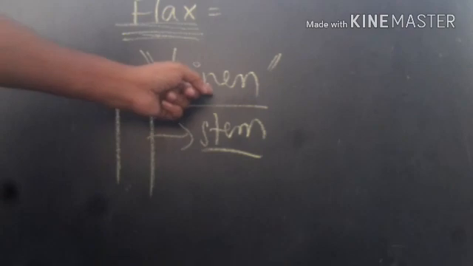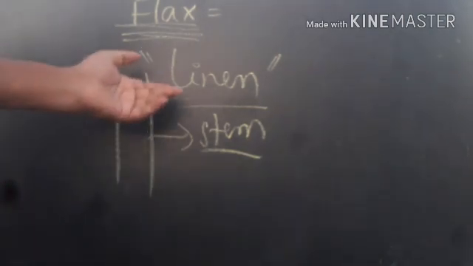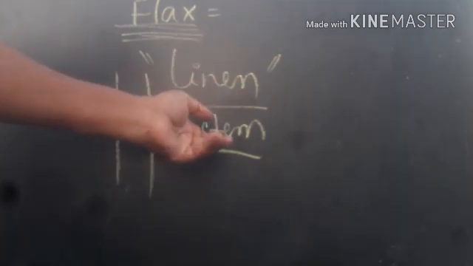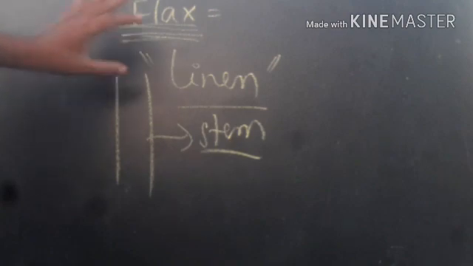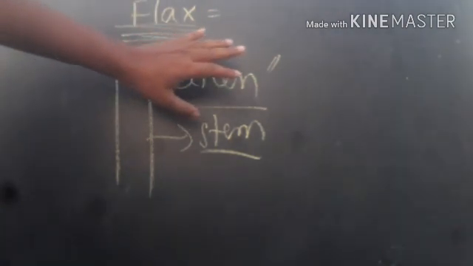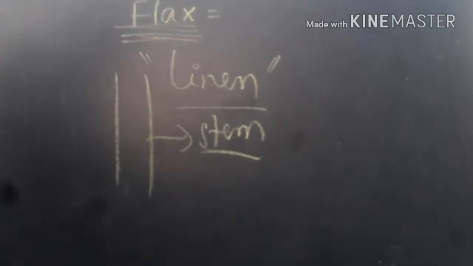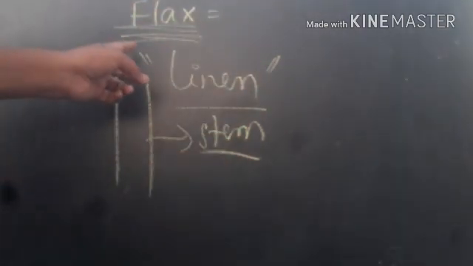From the stem we will get the cloth or fabric called linen fabric, which is very expensive and very soft, and we use it to prepare fabric like bed sheets and shirts, etc. Right? Have you understood about the flax fiber, which is obtained from the stem of the flax plant? So this is about the natural fiber, that is flax.